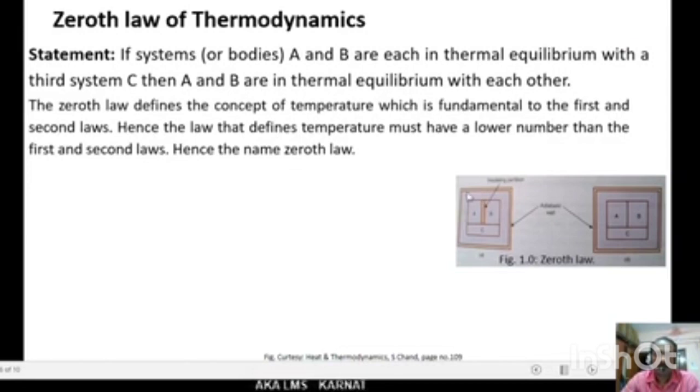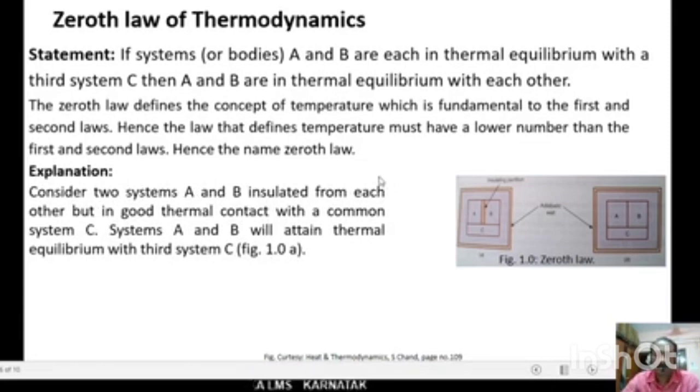Here the zeroth law defines the concept of temperature, which is fundamental to the first and second laws. Hence, the law that defines temperature must have a lower number than the first and second laws. Hence, the name zeroth law. I repeat, the zeroth law defines the concept of temperature, which is fundamental to the first and second laws. Hence, the name zeroth law.